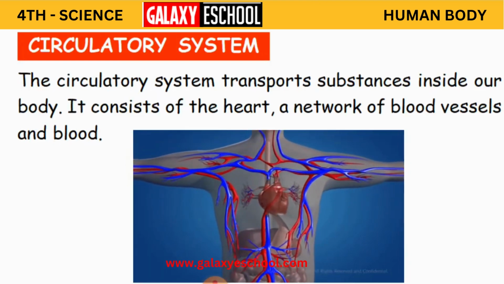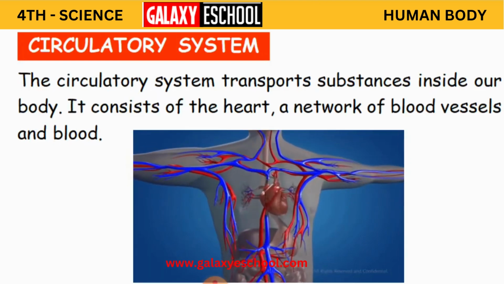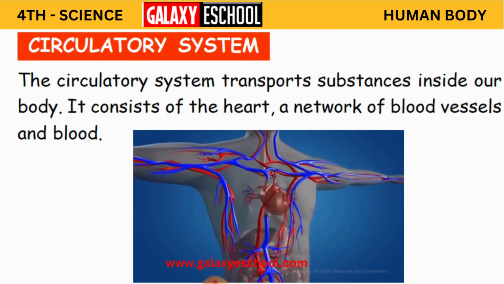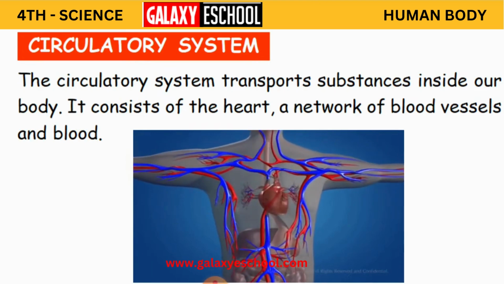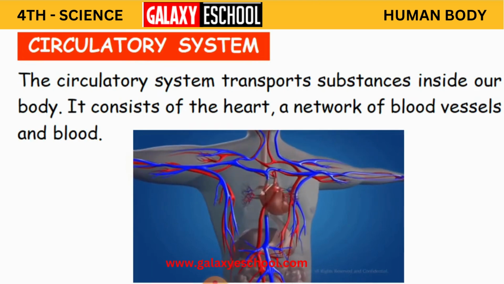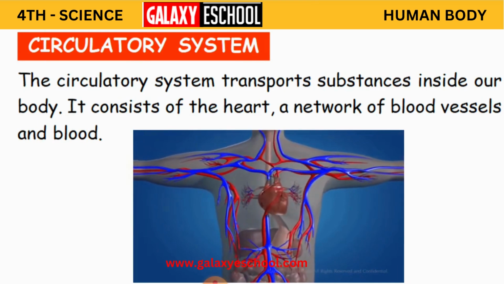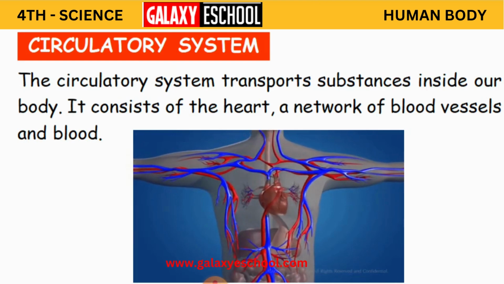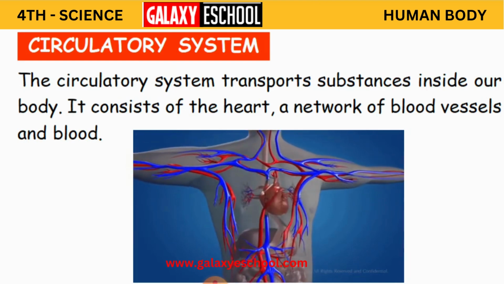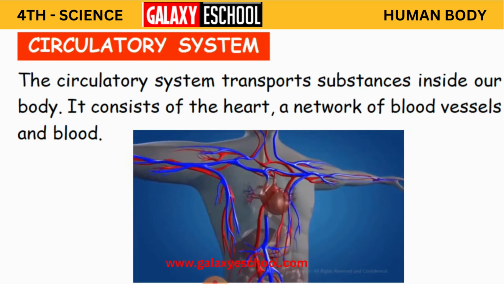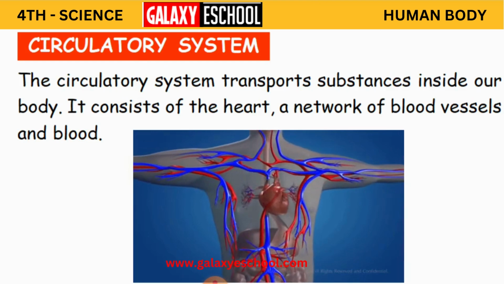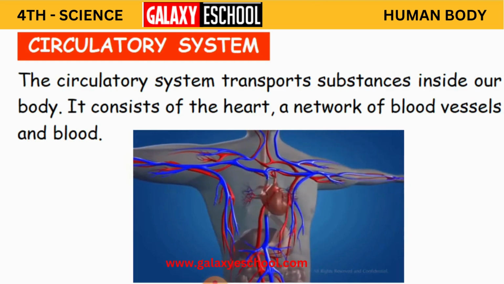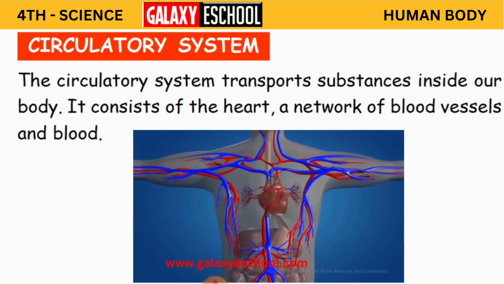So what is the circulatory system? What do you mean by circulation? In the word only you have the answer. Circulation is nothing but transferring from one to another, from one part to another part, or from one person to another person, according to the sentence.